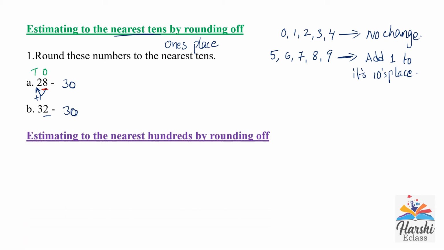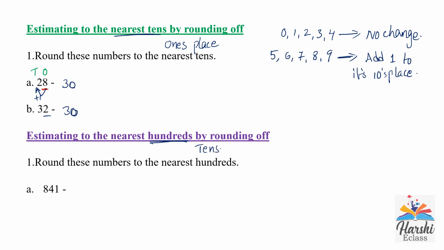Next, estimating to the nearest hundreds by rounding off. Round these numbers to the nearest hundreds. When you are rounding off to the nearest hundreds, you need to check its tens place. You need to check its tens place. 841.